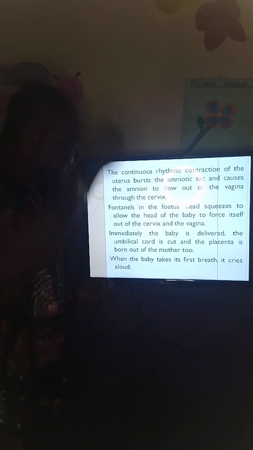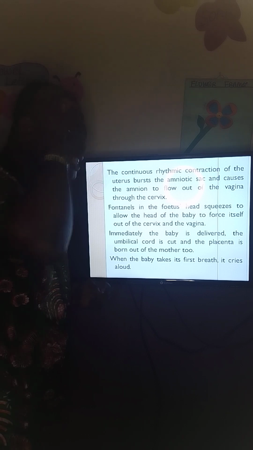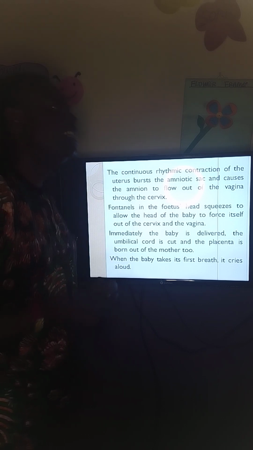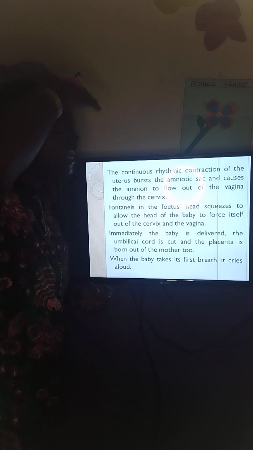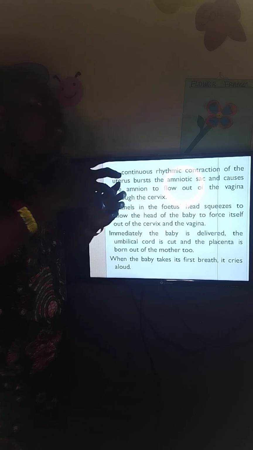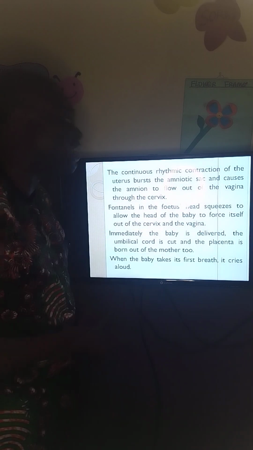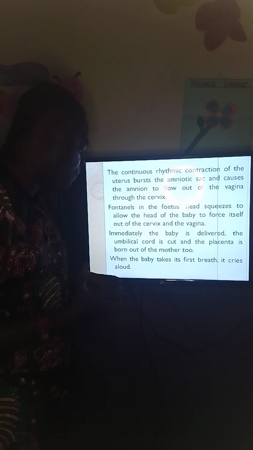Then fontanelle. So when you see a baby's head, you will see that there is a certain part of the head that will be breathing, going in and out. That is the fontanelle. That is a cartilage, a soft bone that is there. The function of that fontanelle is to allow the head of the baby to be squeezed, so that it becomes small, to fit the cervix and the vagina in order to come out.